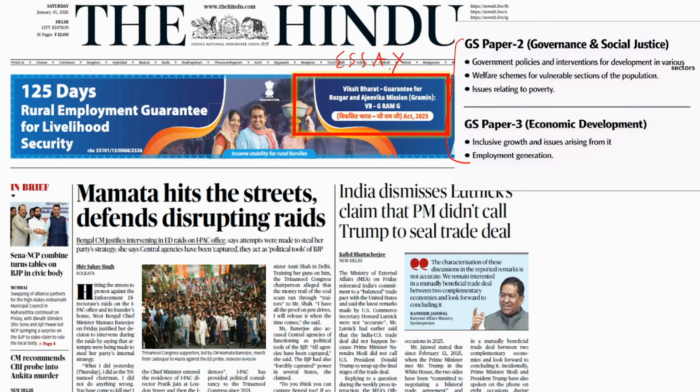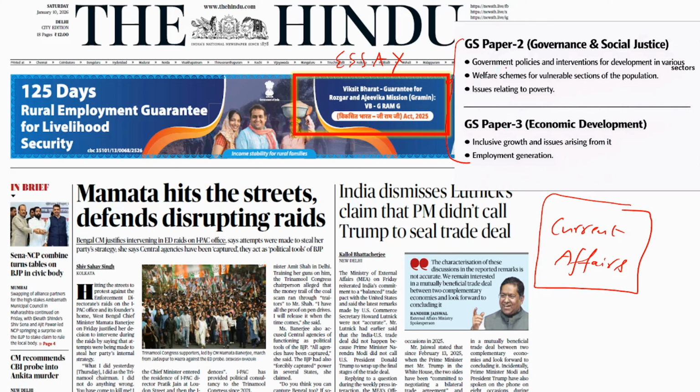I want to clarify one thing. Anything that comes in the newspaper can be asked in prelims under current affairs. Current developments is a direct prelims topic. So anything coming in the newspaper can definitely be asked in prelims. Mains notes making is your own effort. So how is this VBG Ramji linked to mains?